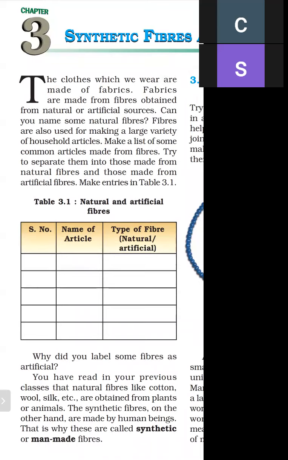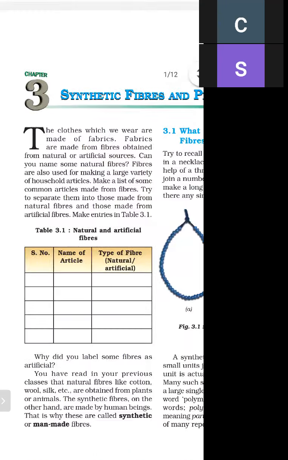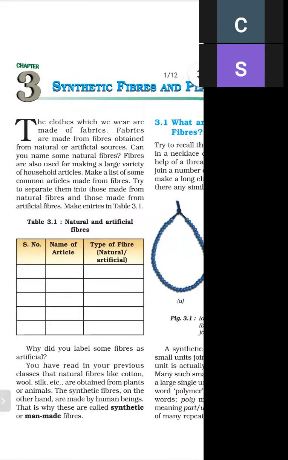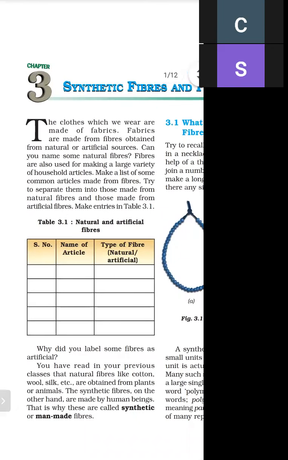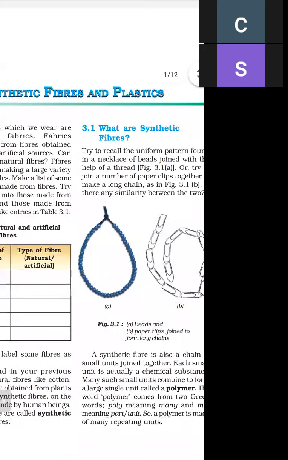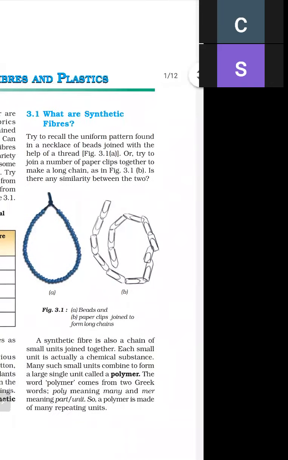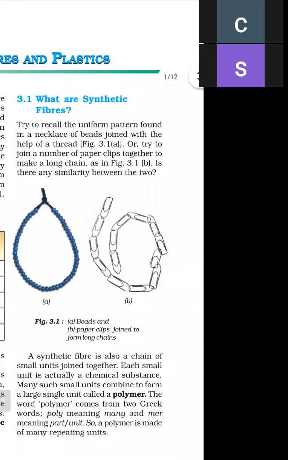They are called synthetic fibers as well as man-made fibers. So there are two types of fiber, natural fiber and artificial fiber. In this lecture, we will study what synthetic fibers are.